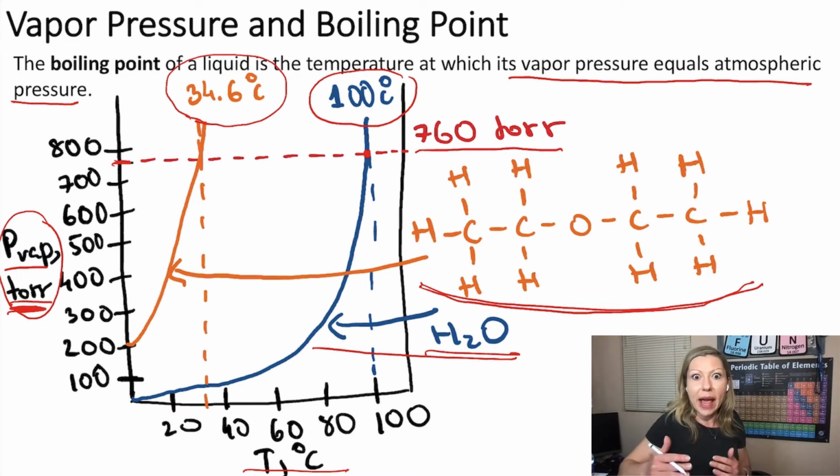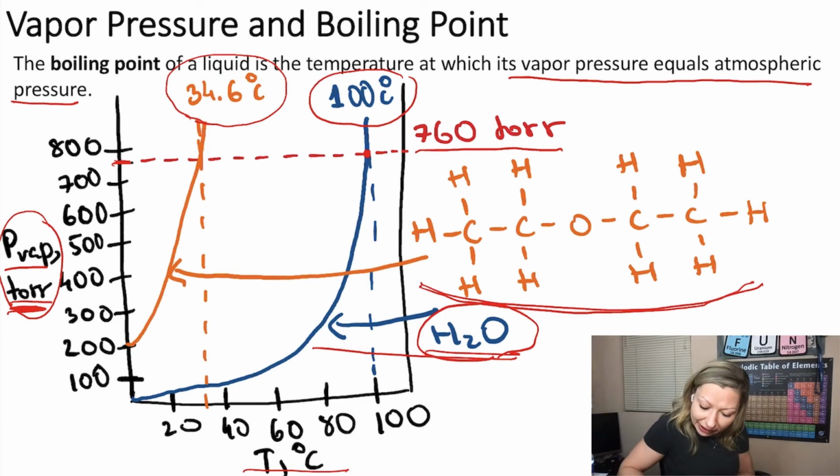All right, now, does this make sense? Where do we have stronger intermolecular forces? We know that in water, we have hydrogen bonding, which is the strongest type of dipole-dipole interaction, right? How about diethyl ether? Do we have London dispersion forces there? Yes, we do.